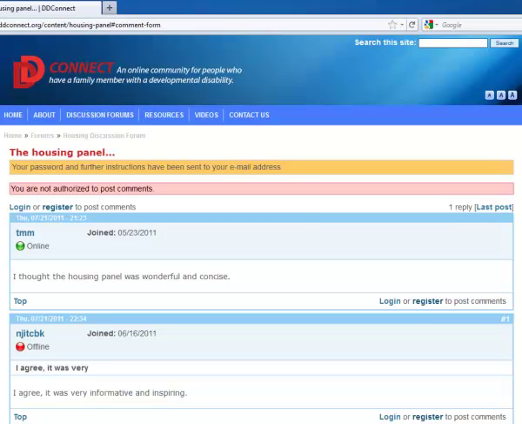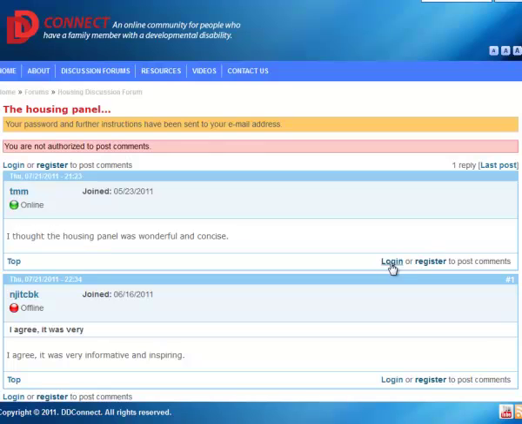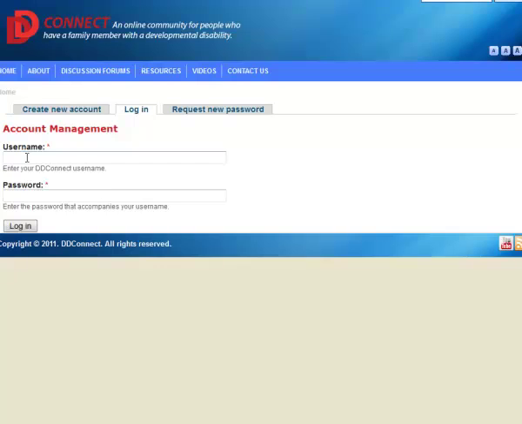Now in the interim, John Doe will have received an email from DDConnect at his email address that he entered in, and it will say, Welcome to DDConnect. Please go back to the site using this temporary password, and in this case the password is, that's right, DDConnect, and enter in your username and log in. So we're back here now, and we can log in at any of these login points. Let's go to this one and log in for the first time now that we've registered. So again, we know that the username is jdoe, and now the password that has been sent, the temporary password, is DDConnect. And now you log in.